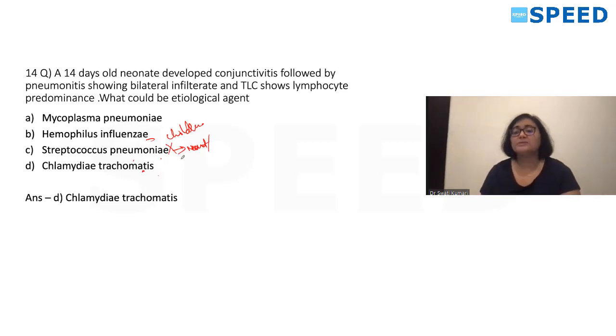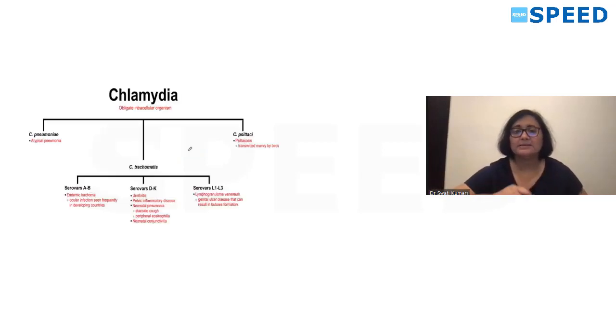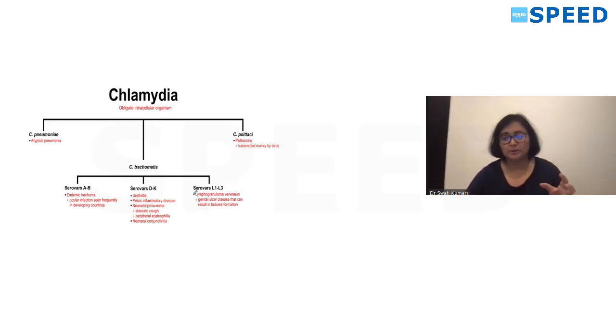Chlamydia trachomatis is responsible for neonatal pneumonia and conjunctivitis. Okay, so we'll see this slide. We know chlamydia is an obligate intracellular parasite. Few clinical resemblances towards bacteria, few towards the viral. So you can see here lymphocyte predominance is there in the given case scenario, and it causes pneumonia.